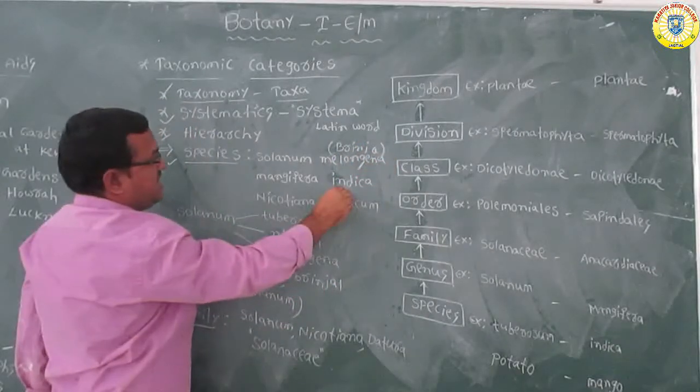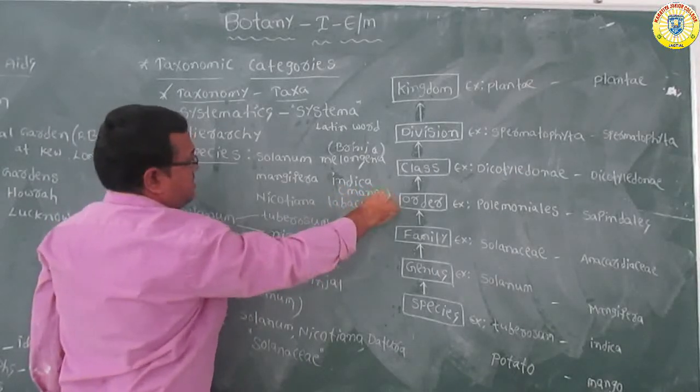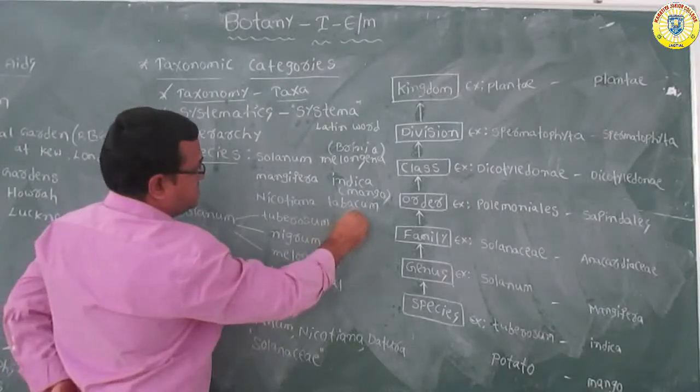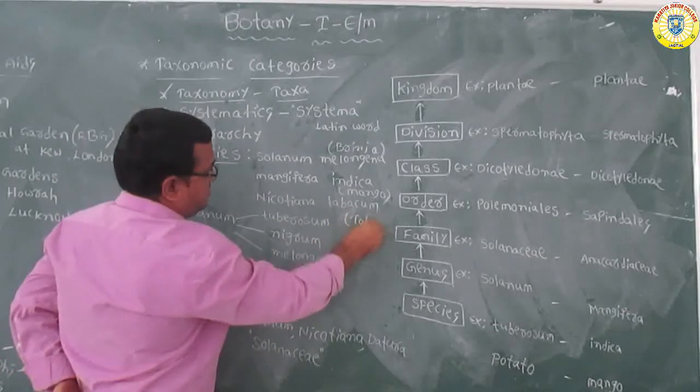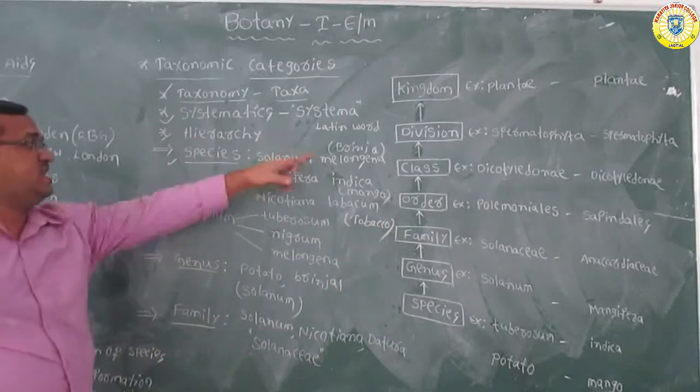Mangifera indica is the scientific name of mango. Next, Nicotiana tabacum is the scientific name of the tobacco plant.